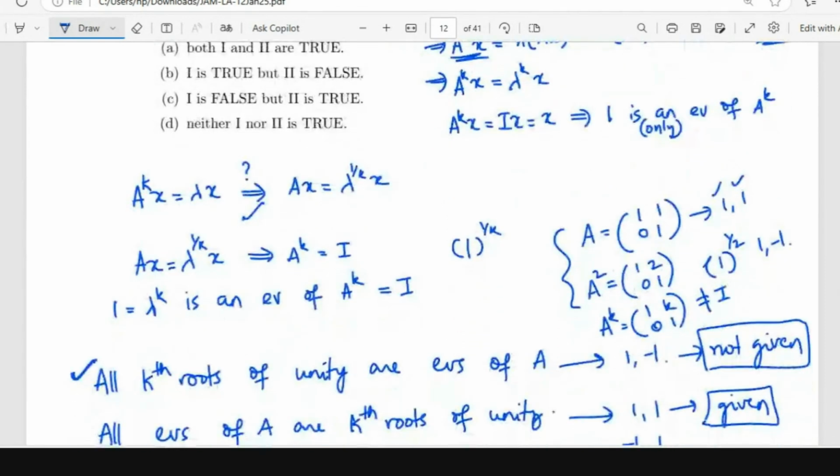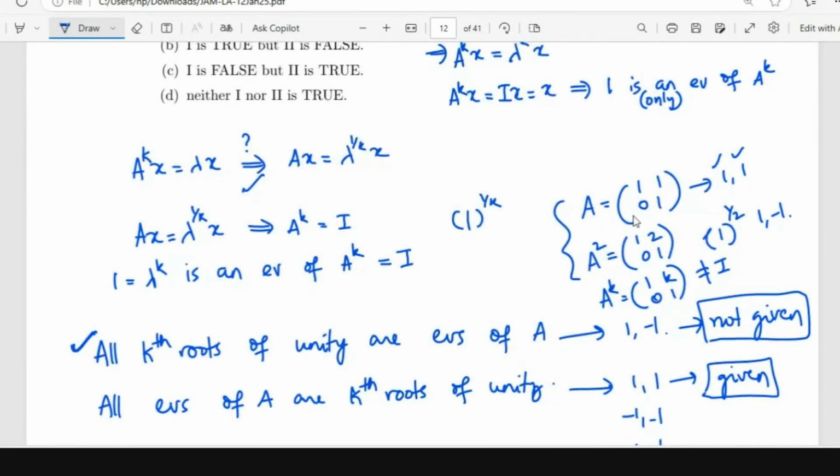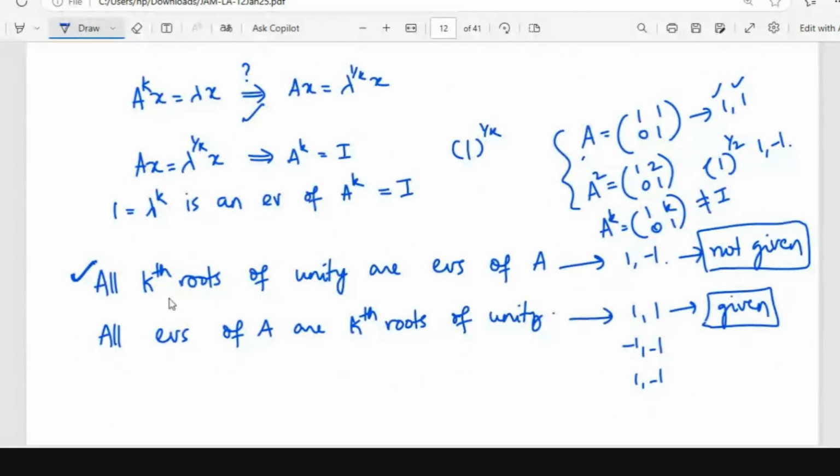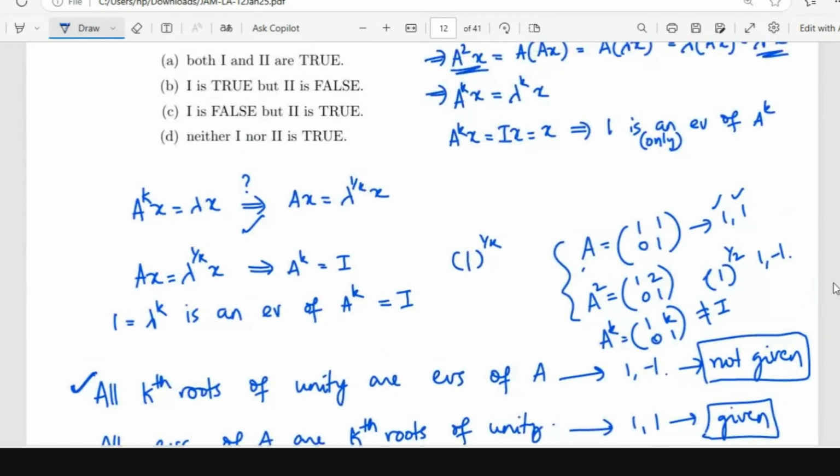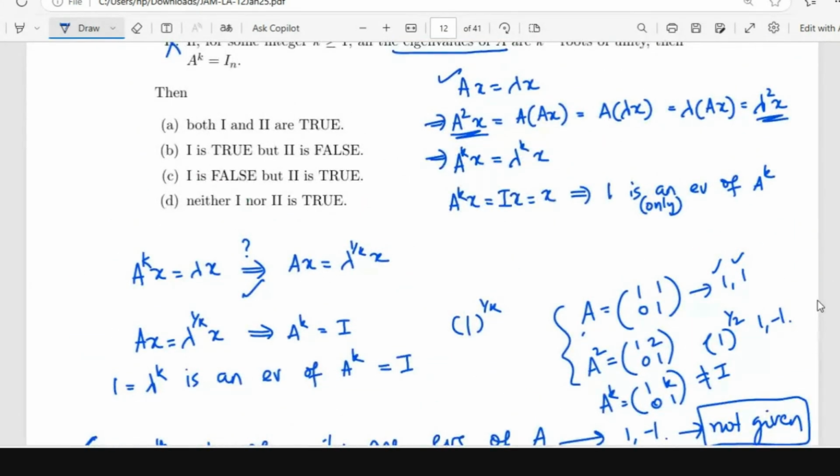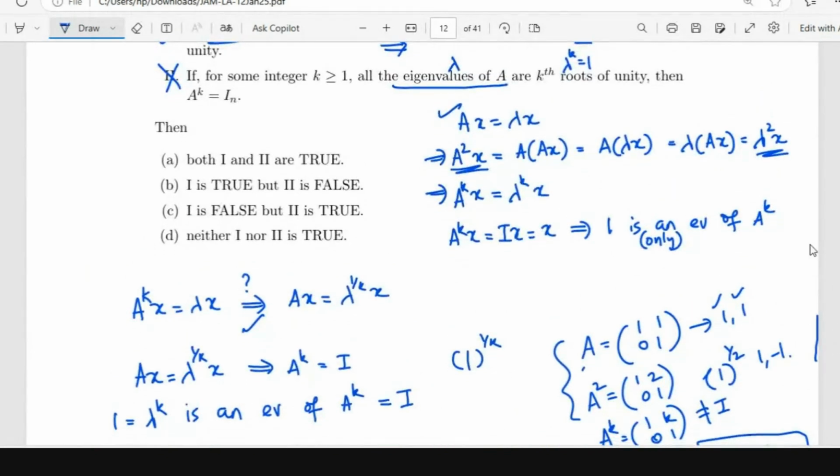Oh, okay. Yeah. So it's for every x. Here I have given a counter example. For this matrix, A power k x is not equal to x. Okay, so this is the second statement. If all eigenvalues of A are kth roots of unity, then this will happen, ma'am.